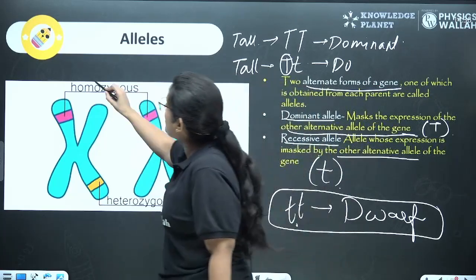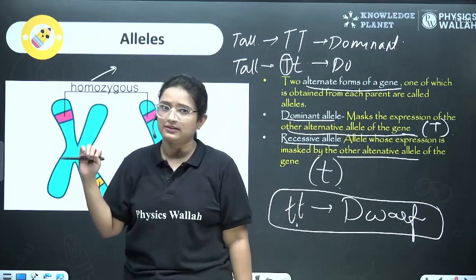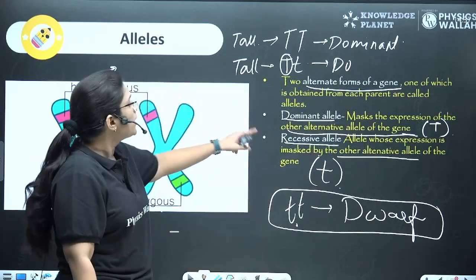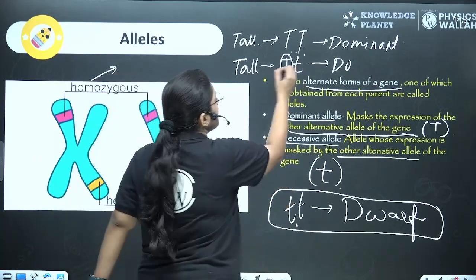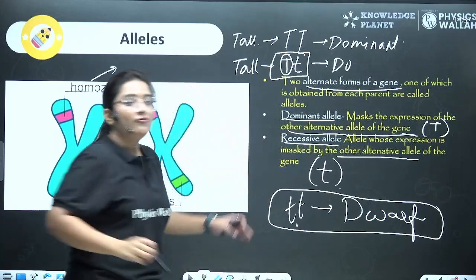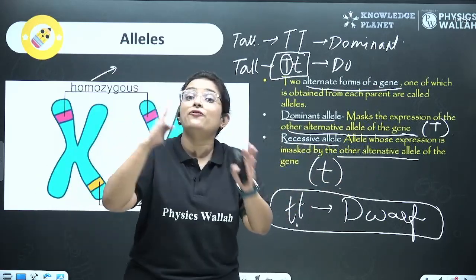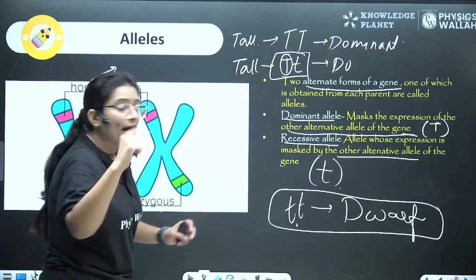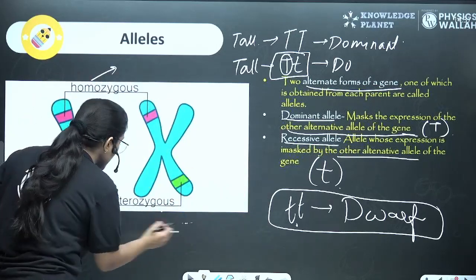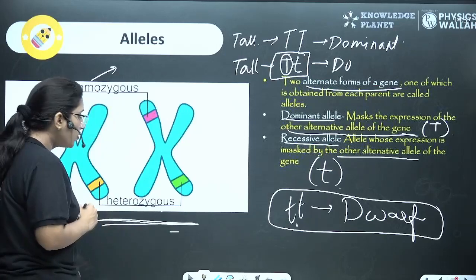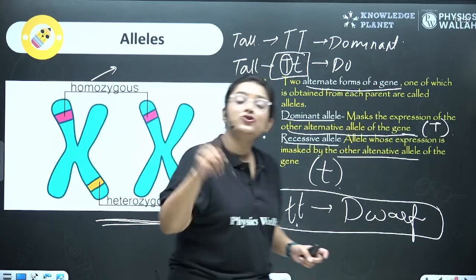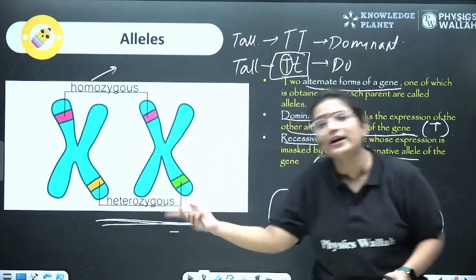Whereas you can see that with capital T, small t, when the dominant masks the effect of recessive, there are two different genes. That means those plants would be heterozygous. Okay, two different genes.